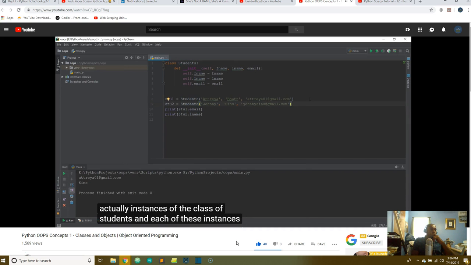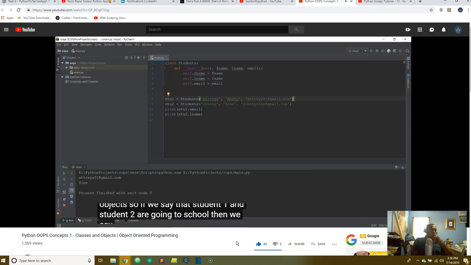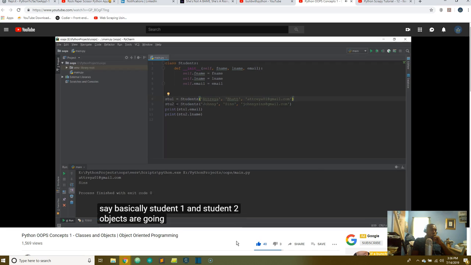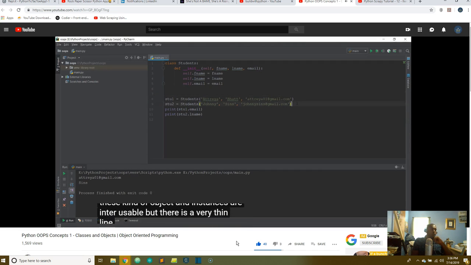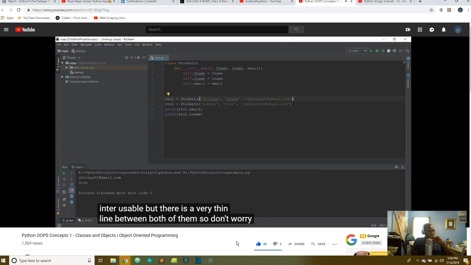Each of these instances, when they are tagged as a group, are known as objects. So if we say that student1 and student2 are going to school, then we say student1 and student2 objects are going to school. But if we just talk about student1 as an individual, then we say student1 instance is going to school. So objects and instances are interchangeable, but there's a very thin line between both of them. So don't worry about them too much. You can call them instance or object.